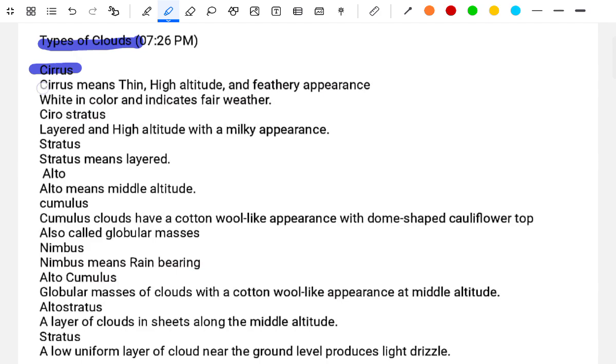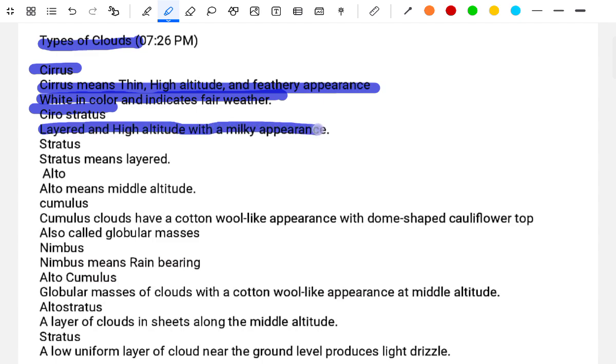Cirrus. Cirrus means thin, high altitude, and a wispy appearance. The white color indicates fair weather. Alto means the middle altitude.